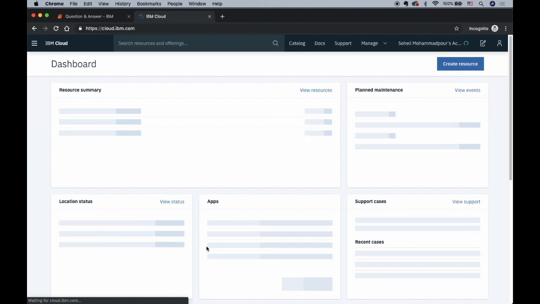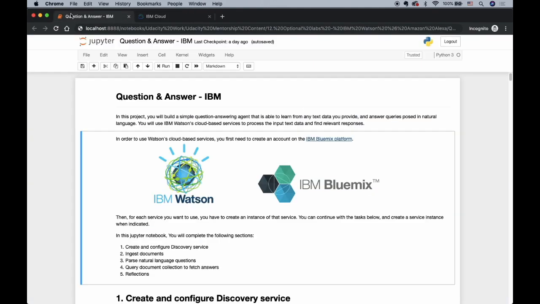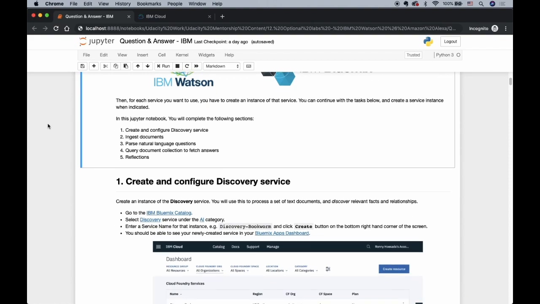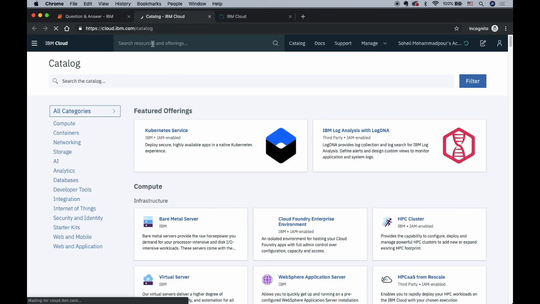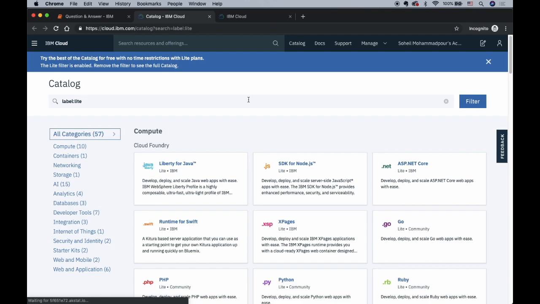Okay, after you have signed in, you can come back to your Jupyter notebook, and we will start with the first part of this Jupyter notebook, in which we will create and configure a Discovery service inside your IBM Bluemix platform. So let's start by going to this URL, which shows all of the catalogs, all of the services that IBM Cloud will give to you. After going here, click on AI.